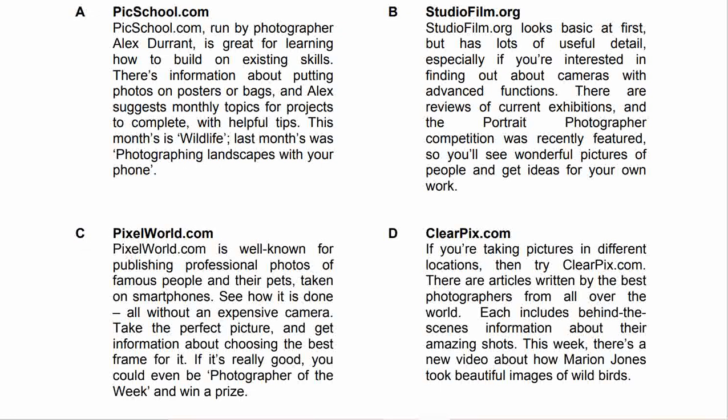The choices after we read is pixelworld.com.